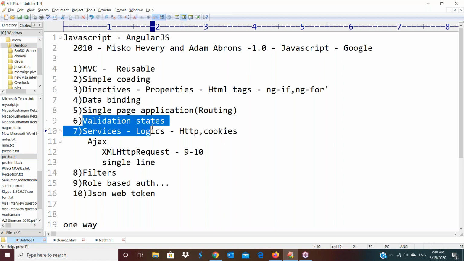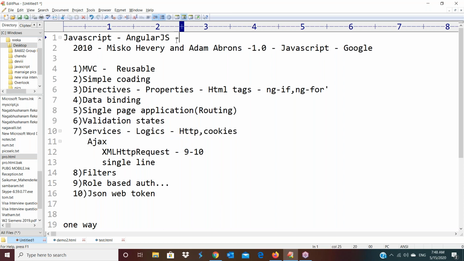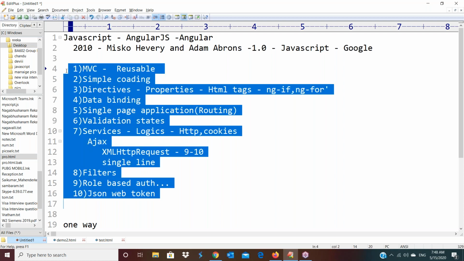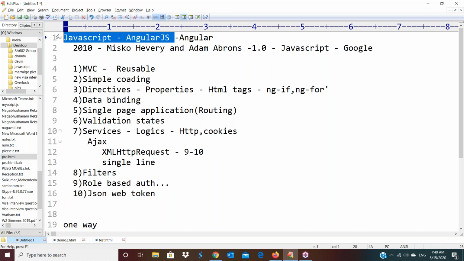I will explain all these validation states as well as services, but we will discuss all these concepts by using which technology? Angular. Is it clear? Angular supports all these concepts that are available in AngularJS, but additionally it is providing more concepts. So in the next level we will discuss what the differences are between AngularJS and Angular. Right now we discussed the features we have in AngularJS compared with JavaScript. Next level we will discuss what additional features we have in Angular compared with AngularJS. That is the concept of this.